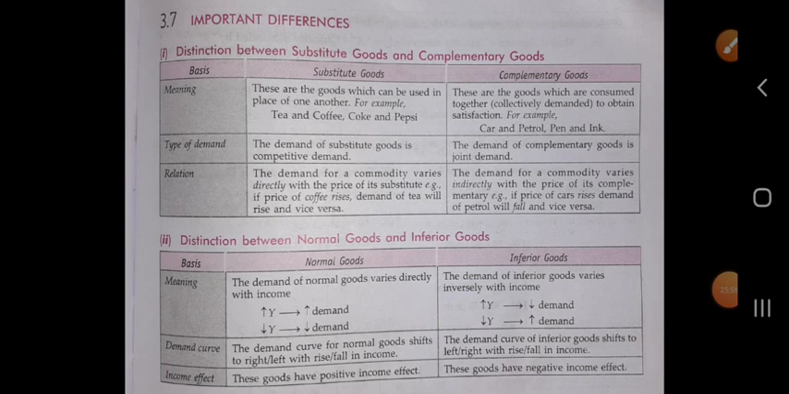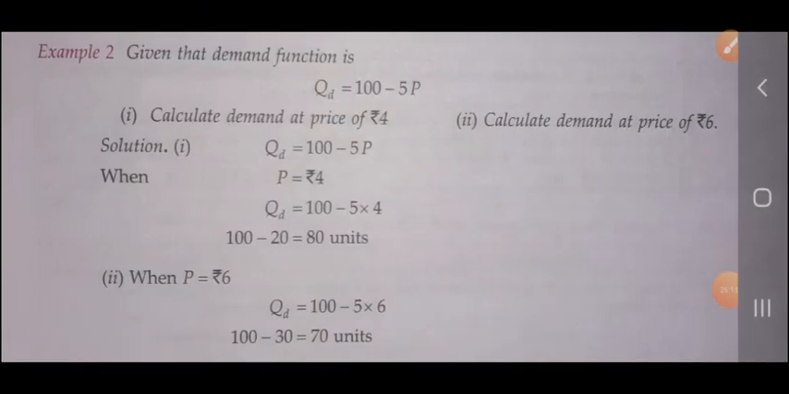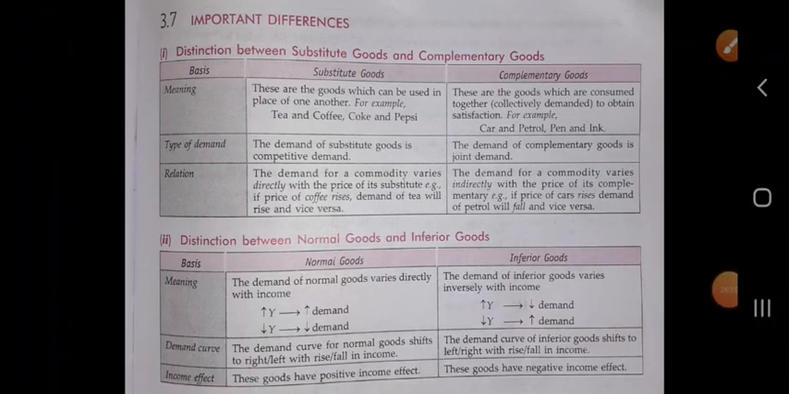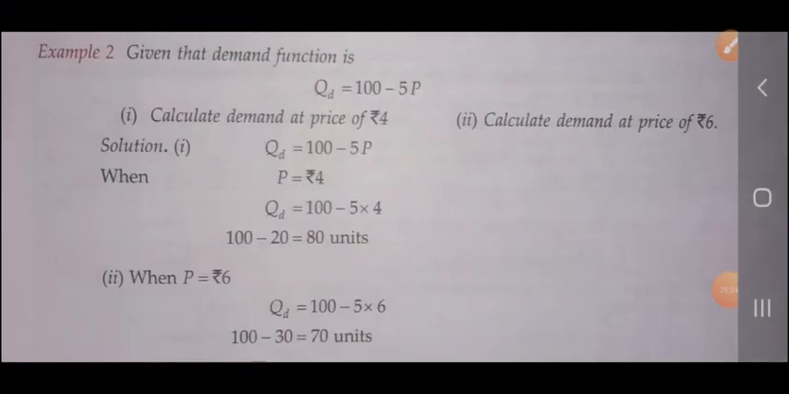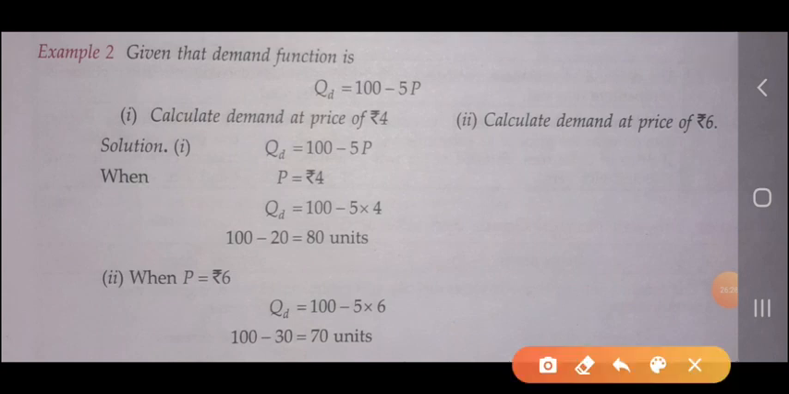But in the case of inferior good, there is a negative income effect, because both move in the opposite direction. When one increases, the other will decrease. So it is the distinction between the normal good and the inferior good. From this topic we have completed chapter 3, law of demand. There is also some numerical question, so we can see how we will calculate it.